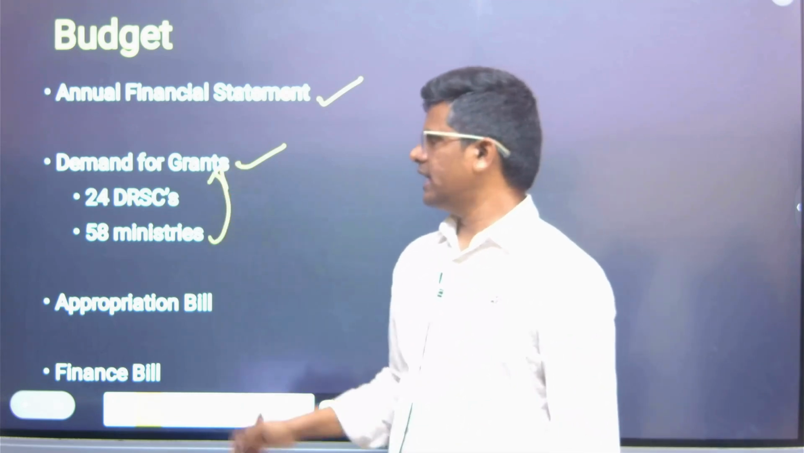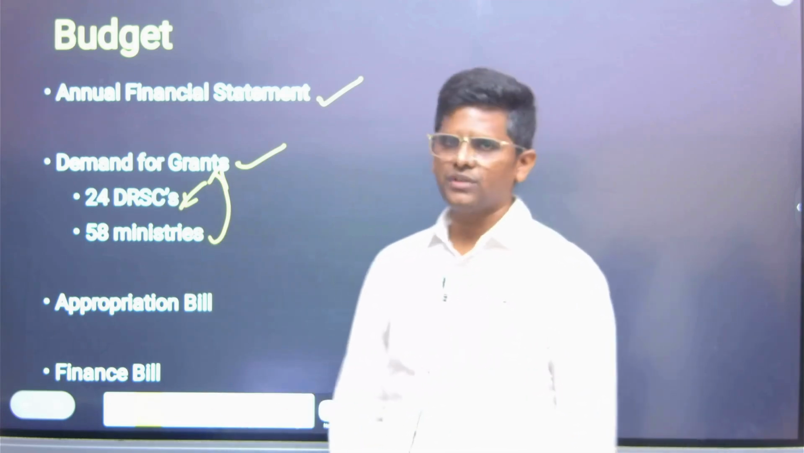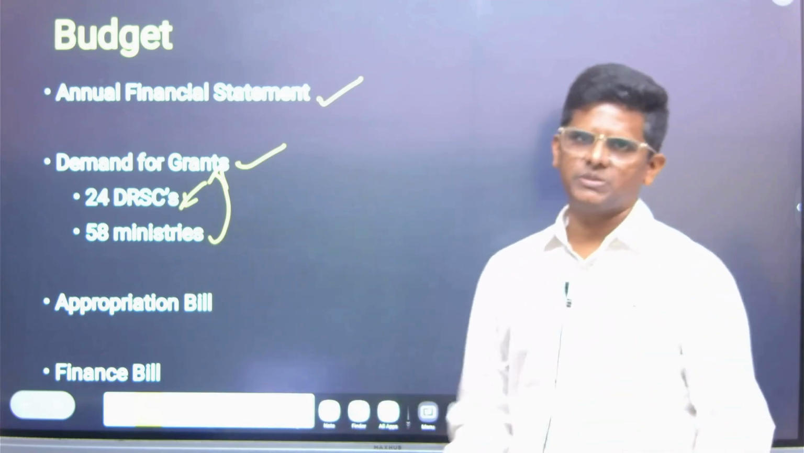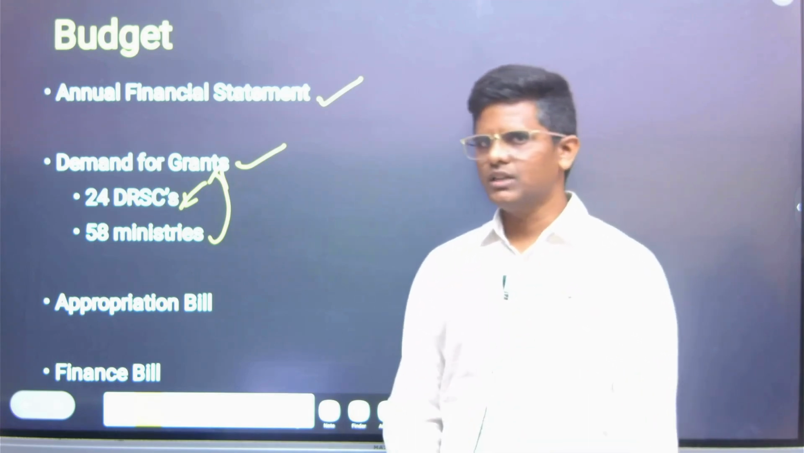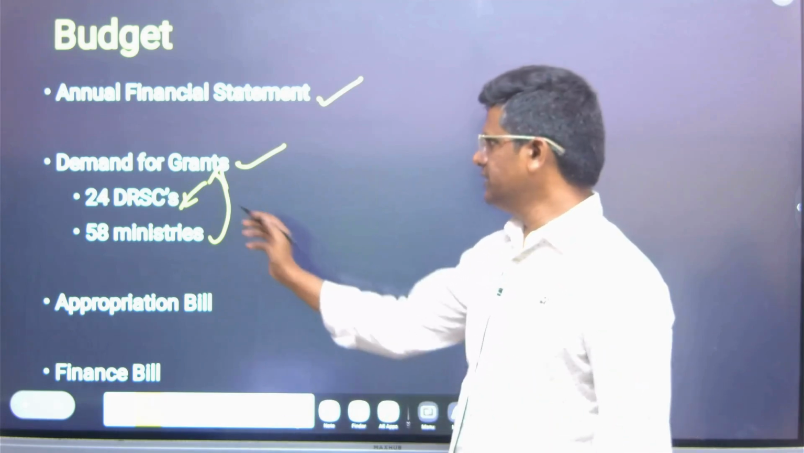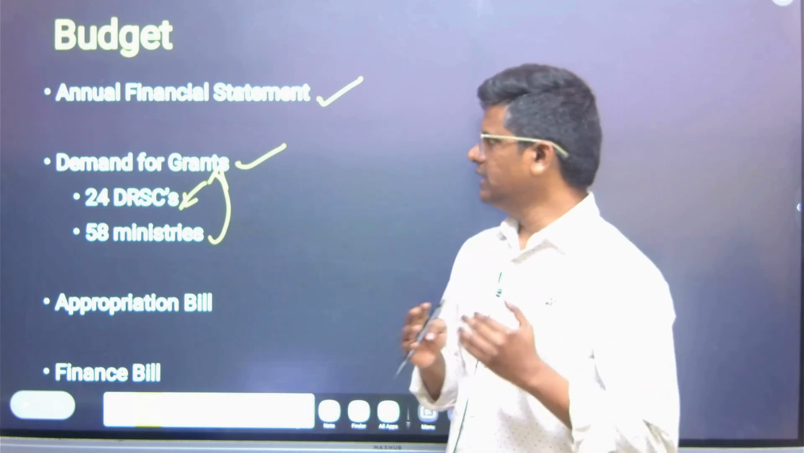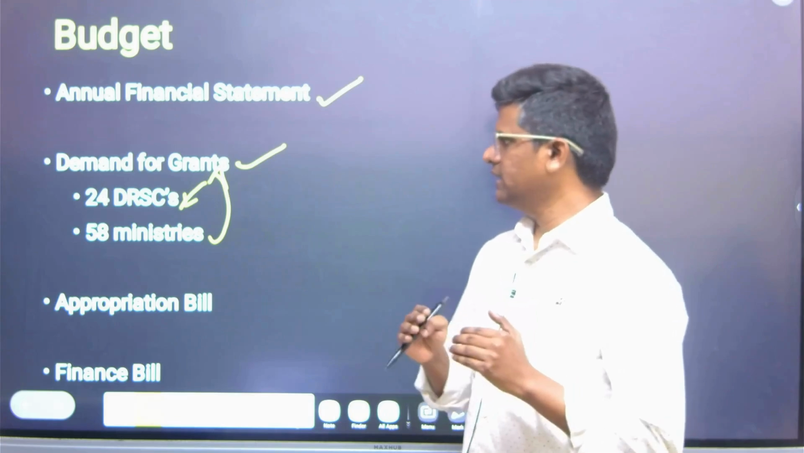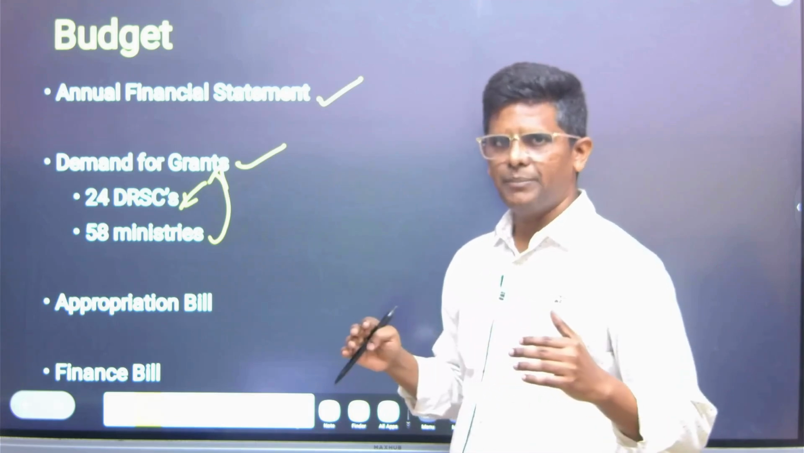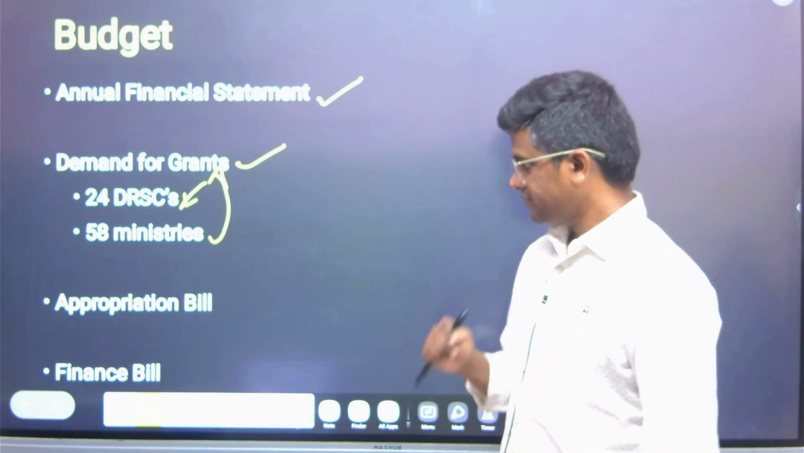The demands for grants are scrutinized by department related standing committees. 24 of them are there. They will get a specific time to scrutinize the demands for grants and their validity, and then they will submit the reports to both the houses, and then the discussion will happen, and voting will happen.